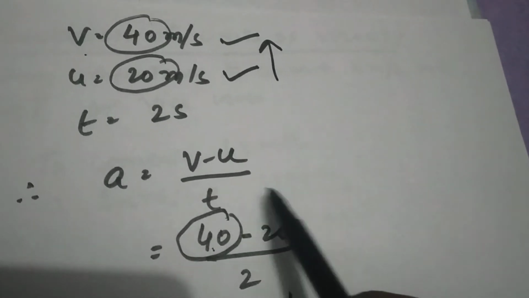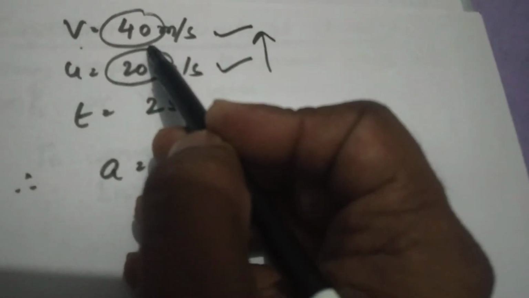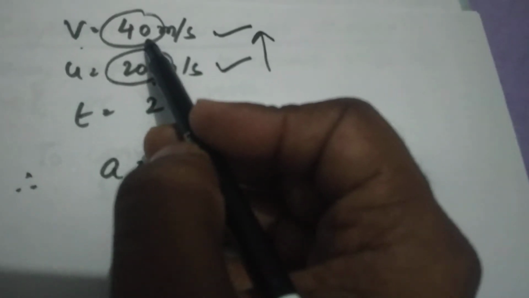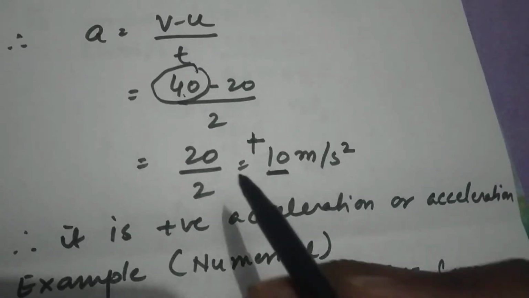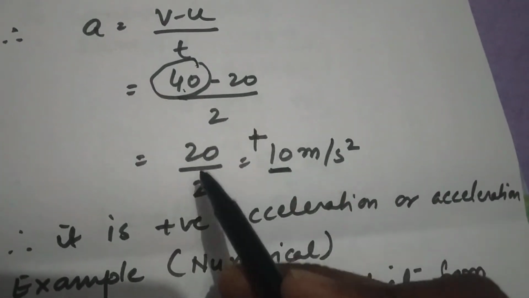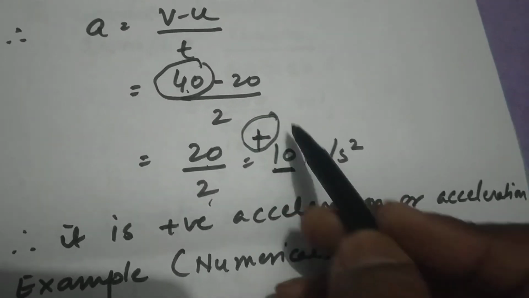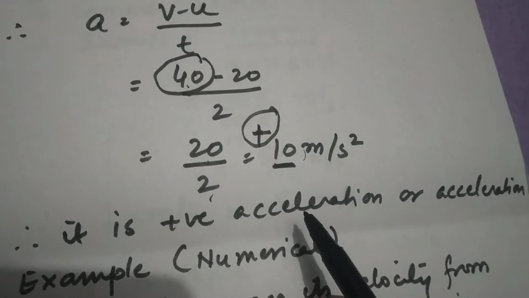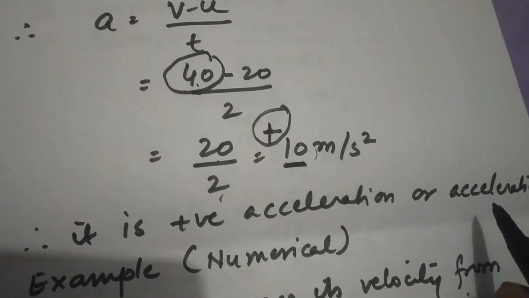Please follow. Here velocity is in an increasing trend. Initial velocity is less and final velocity will be more, that is, your velocity is increasing. So when you calculate, 40 minus 20 is 20, 20 by 2, value is 10. But what is more important? The plus sign. This positive sign is generally used for positive acceleration, or the common term which can be used is acceleration.